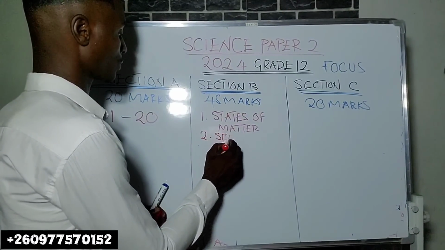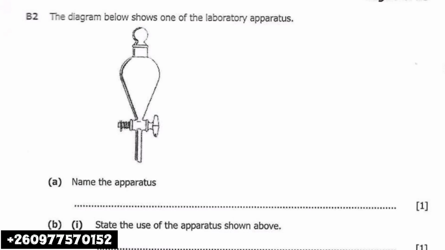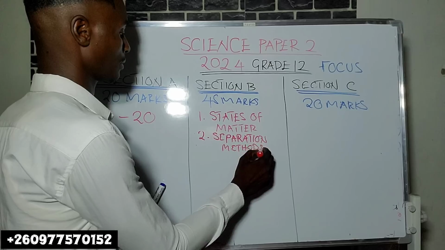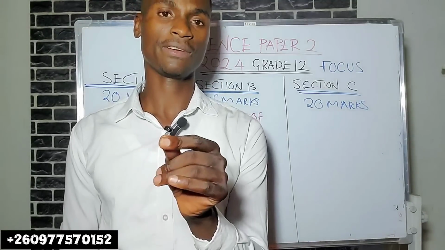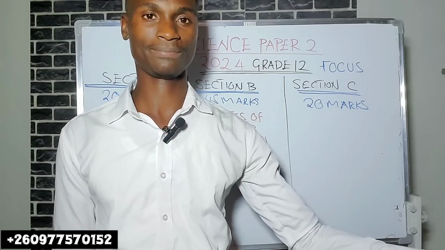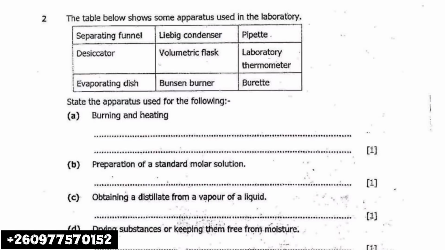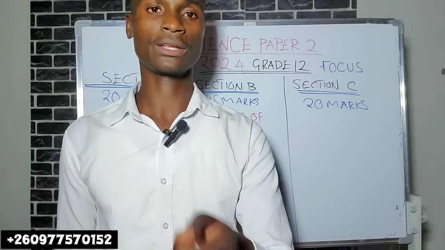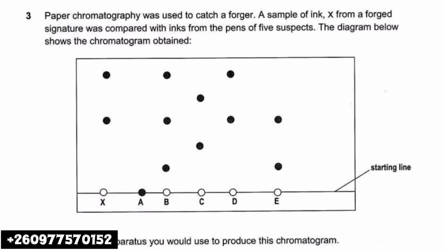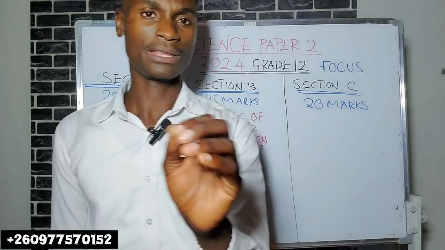In section B, you also need to know separation techniques, or methods. Do yourself a favor by going through all of them. Let me mention some of them. There's filtration, decantation, sedimentation, magnetism, fractional distillation, simple distillation, chromatography. These are the major ones. There's also crystallization and evaporation, but these are the major ones.